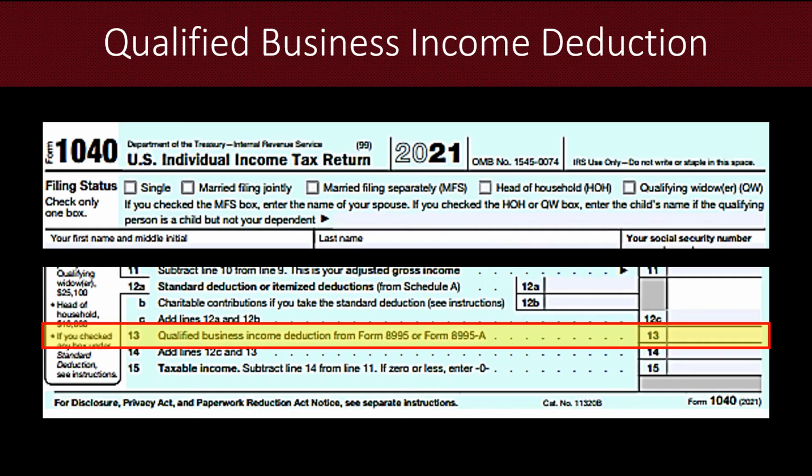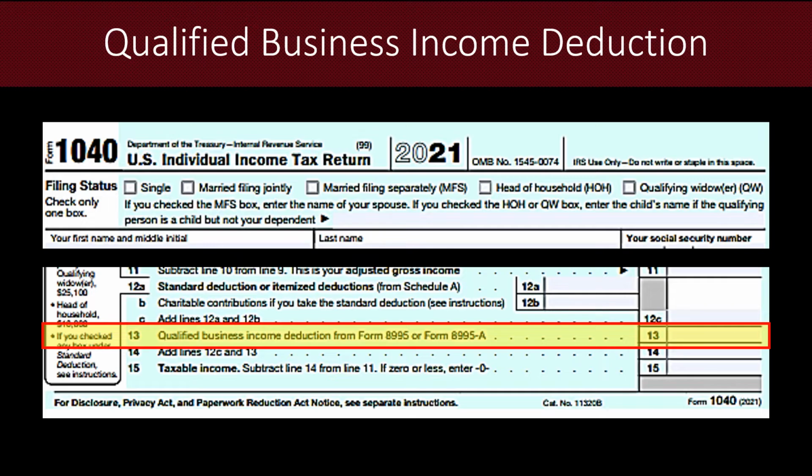So now that we went on a whirlwind through the kiddie tax, we'll shift gears a little bit and talk about the Qualified Business Income Deduction. I just wanted to show you the front page of the 1040. This is page 1, and we've cut out a little bit of the middle material here. Line 12A is where the standard deduction or itemized deductions will go. And then line 12B, I think we just briefly talked about this in the basic lesson.